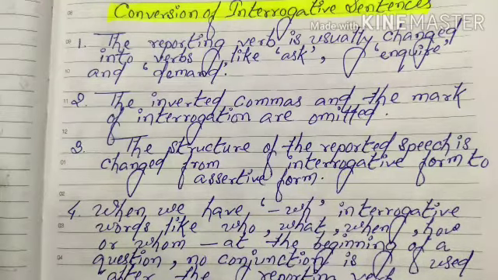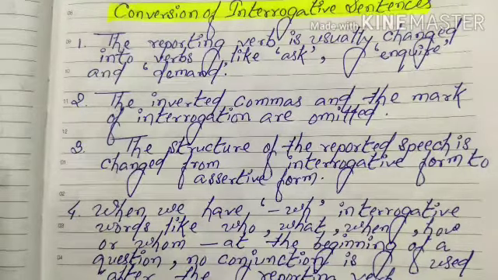Let me explain these 3 points in my own way: instead of a reporting verb like said or told, it will be changed into ask, enquire and demand, whereas the inverted commas and the mark of interrogation will also be omitted. The third point is that the structure of the reported speech is changed from interrogative form to assertive form, meaning you have to write the indirect speech of interrogative sentences in assertive form.